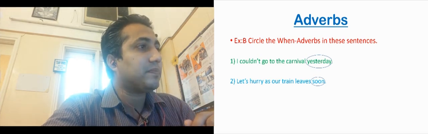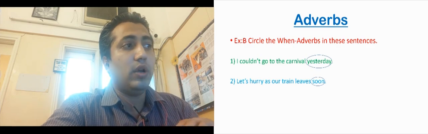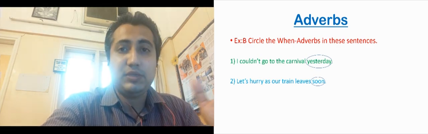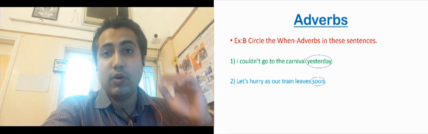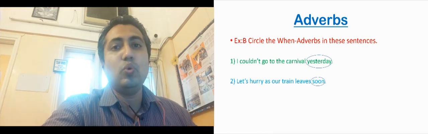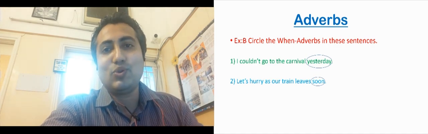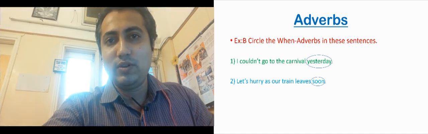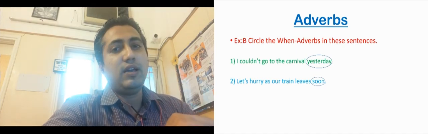In the same way, let's hurry as our train leaves soon. Our train, what is the action here? Leaves. ठीक है, leaves मतलब जा रहा है. That is the action word, that is the verb. So our train leaves when? Soon. Kab? Soon. So soon is the when adverb. So we have to encircle soon. This is how we have to ask the question when and solve the exercise.